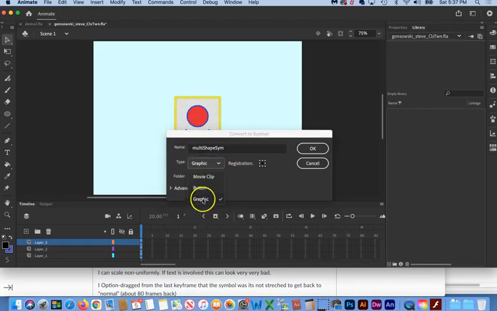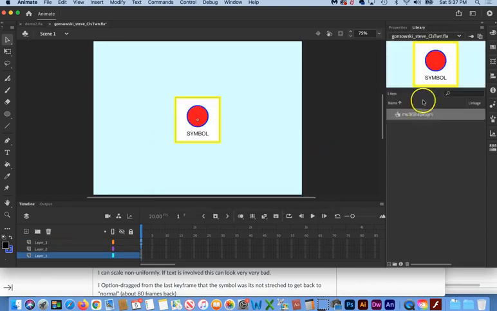make sure that the graphic type or the symbol type is graphic. We'll put the registration in the center. We'll talk more about that later. And click OK. And we now have a symbol in our library.